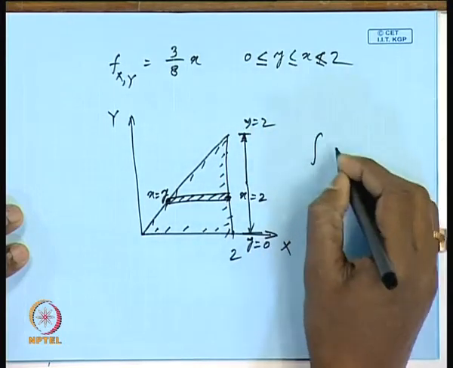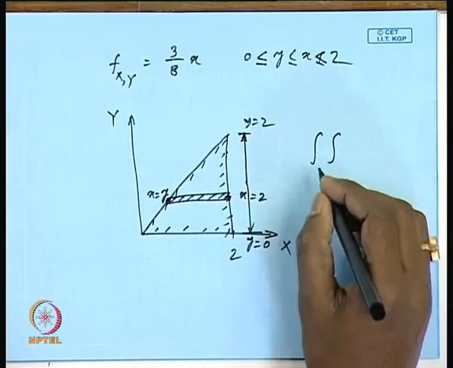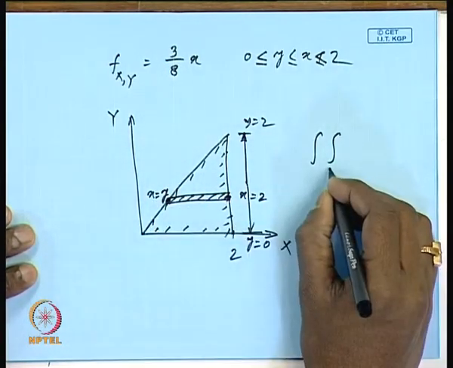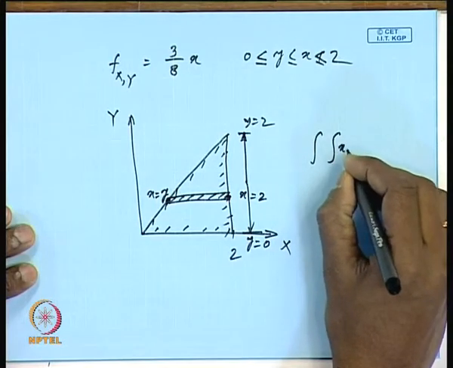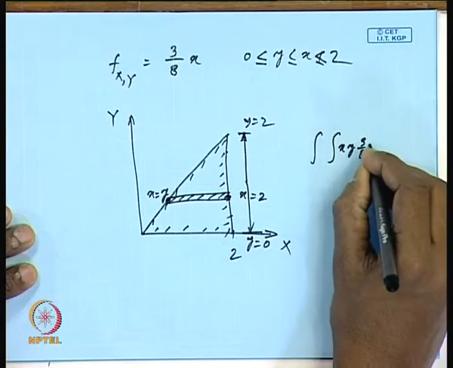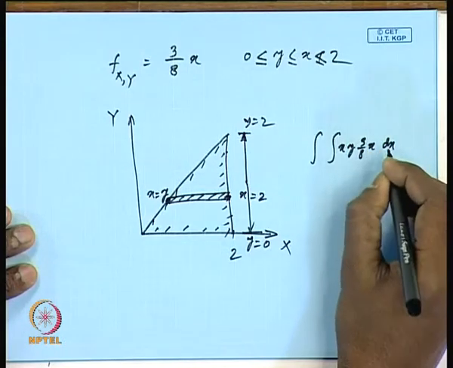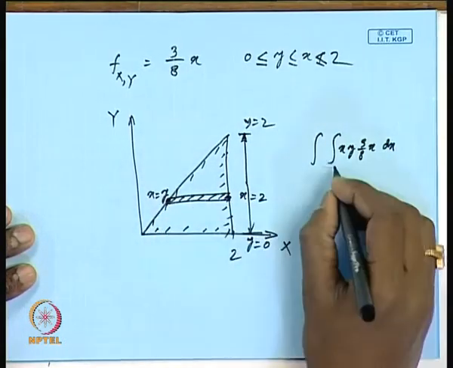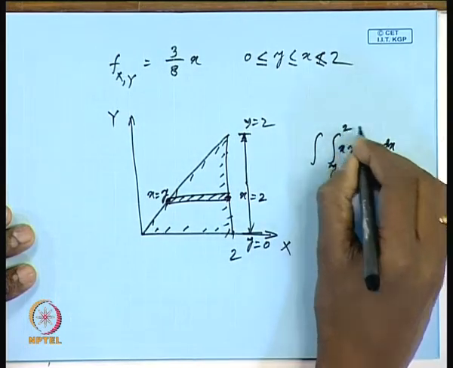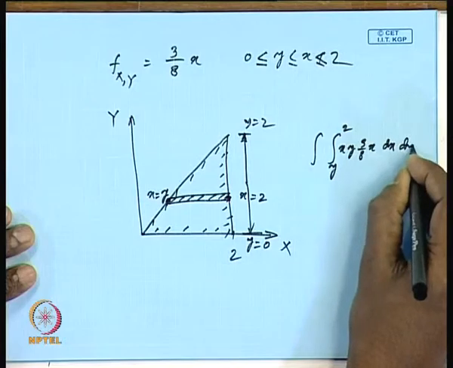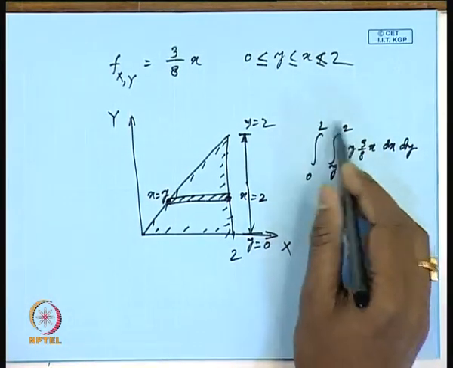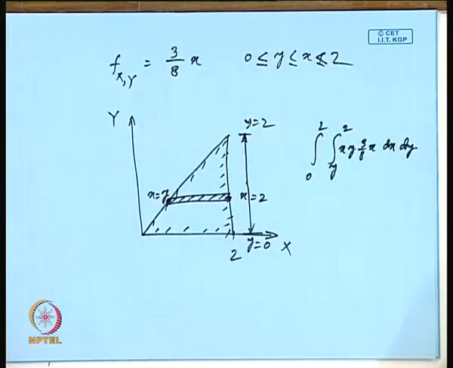That is why, when you are doing this integration over this area, you are taking this x, so x times y, then f(x,y), that means 3/8 x. Now, when you are taking the integration limit for x, so y is from x equals y to 2, and then with respect to y, you are taking 0 to 2. So, this is the way these integration limits are coming in.